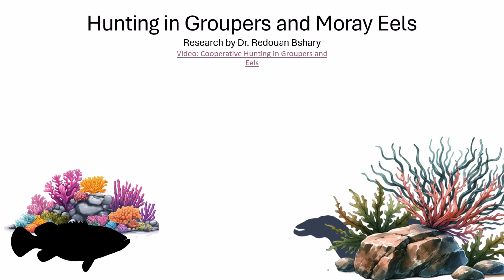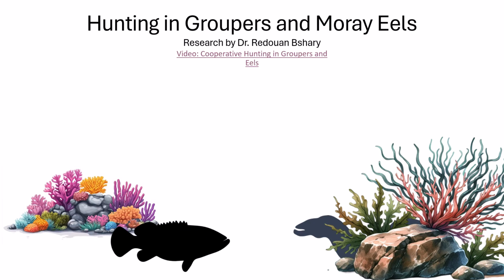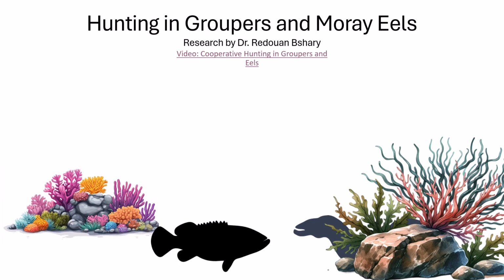Now, let's talk about a really interesting example of interspecific mutualism by studying how groupers and moray eels hunt together. This work was actually done by Redwan Bashari, and while he was out swimming on a reef, he noticed something really peculiar. A grouper once approached a moray eel and started shaking its head back and forth. Originally he thought these two predators were going to compete for who is going to be the top fish on the reef. But then to his surprise, they actually swam off together side by side.